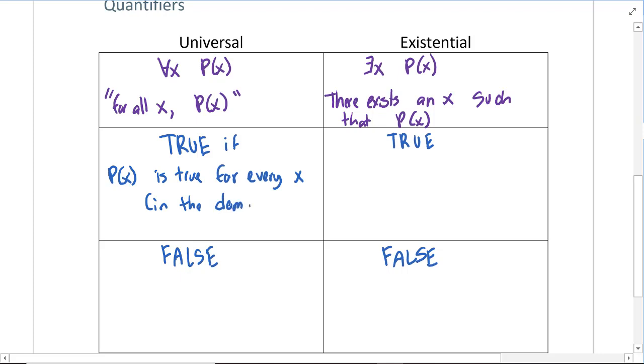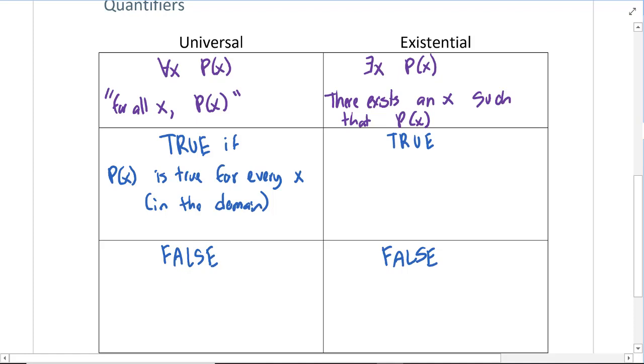So I'll put in the domain in parentheses because it's usually understood, but that does actually need to be in there. So if we say that our domain is integers and a certain statement is only true for a non-integer real number or a rational number, then this universal statement would not be true.